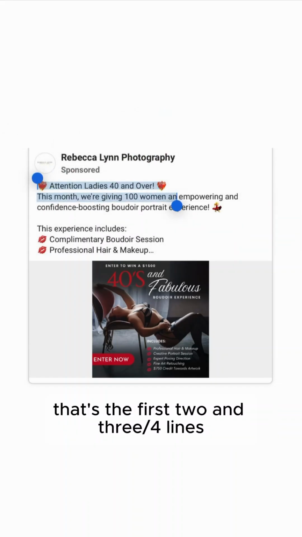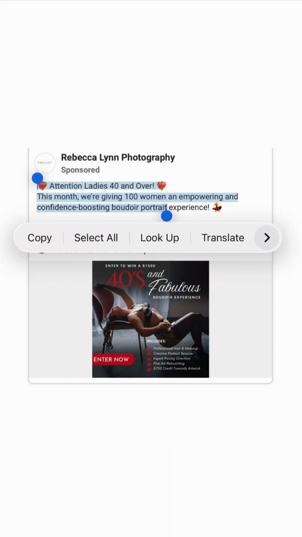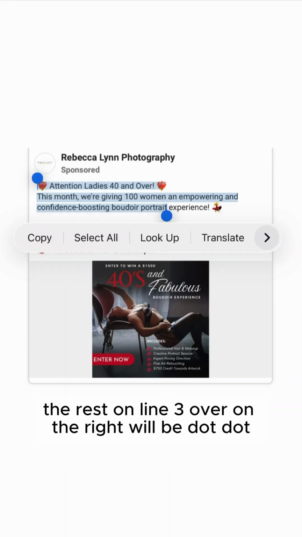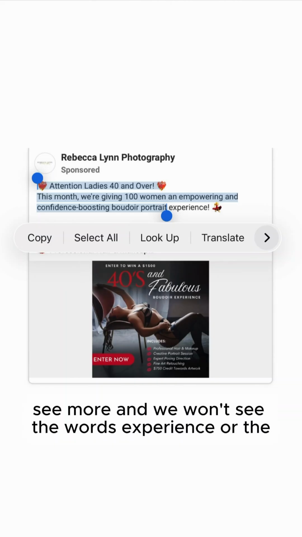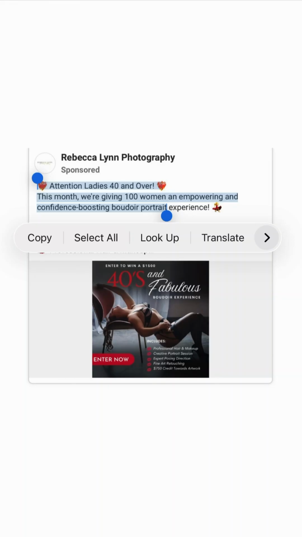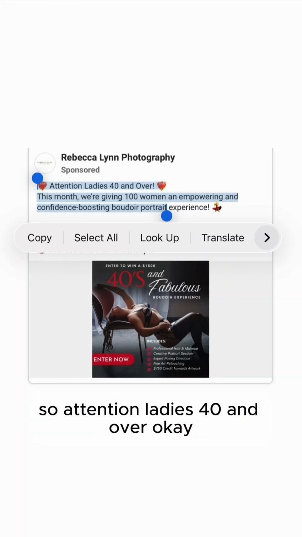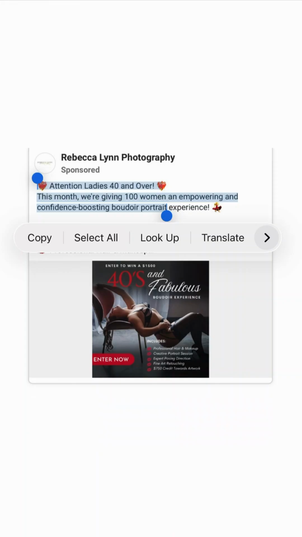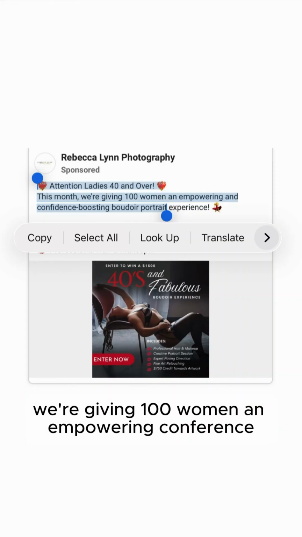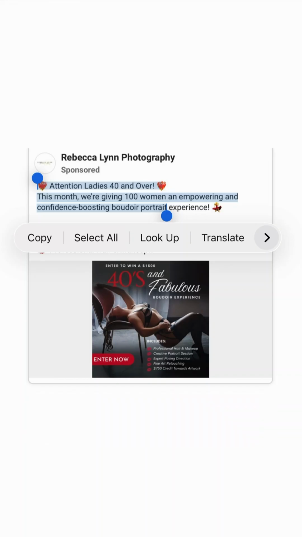Then we're going to go look at the See More headline. That's the first 2 3/4 lines. Facebook newsfeed mobile be about this. The rest on line 3 over on the right will be see more. And we won't see the words experience or the girl dancing emoji. So attention ladies 40 and over. This month we're giving 100 women an empowering, confidence boosting Boudoir portrait.